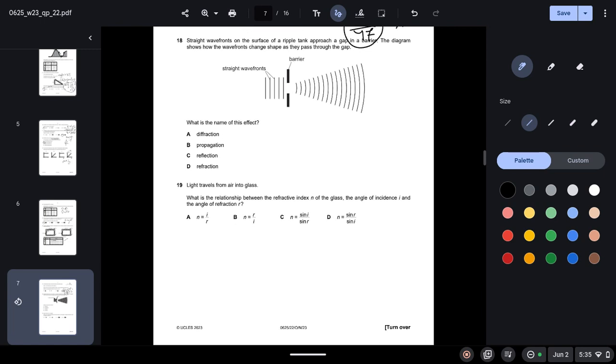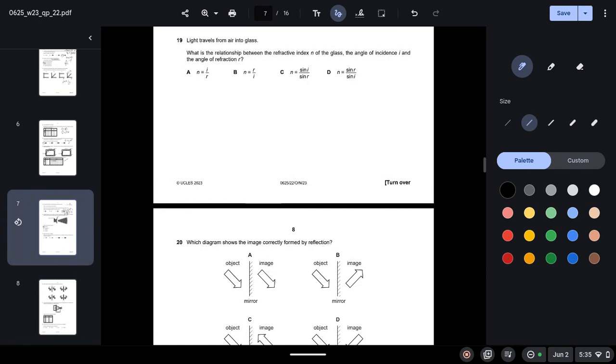Straight wavefronts on the surface of a ripple tank approach a gap in a barrier. The diagram shows how the wavefronts change shape as they pass through the gap. What is the name of this effect? So this effect is diffraction.